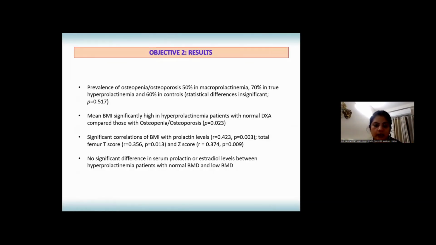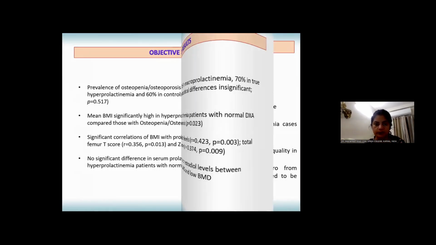Next, mean BMI was significantly high in hyperprolactinemia patients with normal DEXA compared to those with osteopenia or osteoporosis. There was significant correlation of BMI with prolactin levels, total femur T-score, and Z-score. And lastly, we did not find any significant difference in serum prolactin levels or estradiol levels between hyperprolactinemia patients with normal BMD and with low BMD.